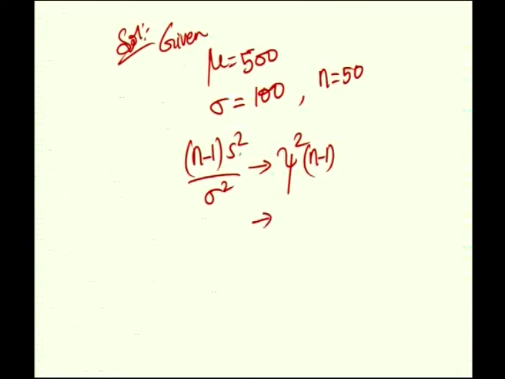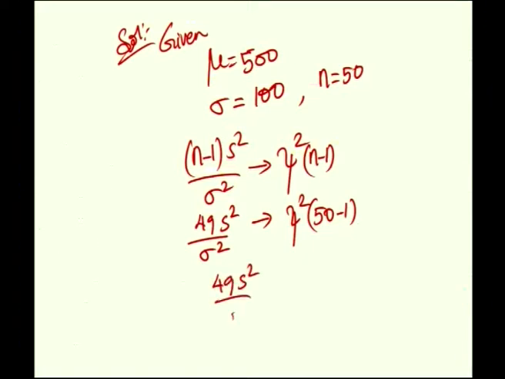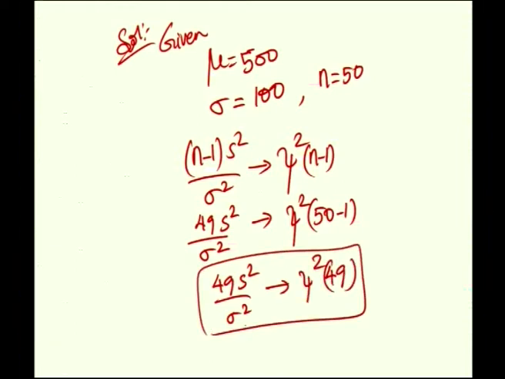Therefore, 50 minus 1 is 49. So we have 49 S square by sigma square is a chi-square random variable with 49 degrees of freedom. This is proved.